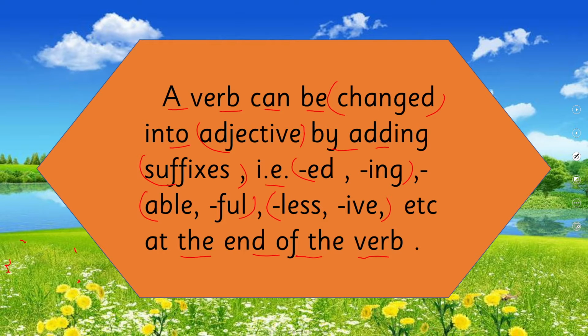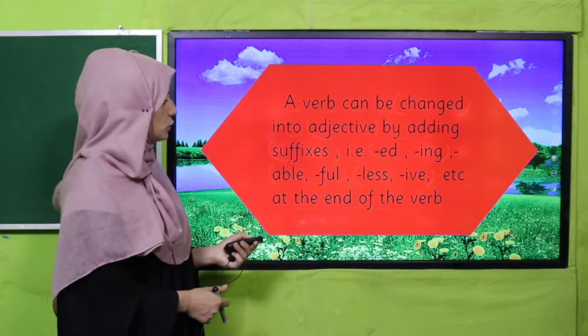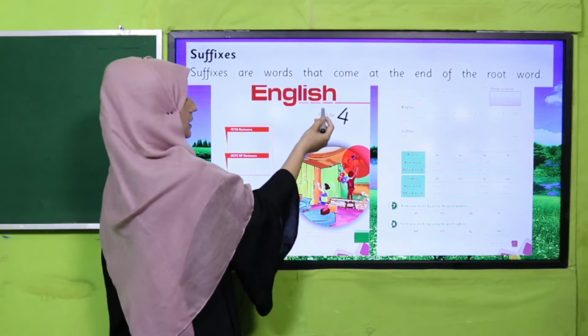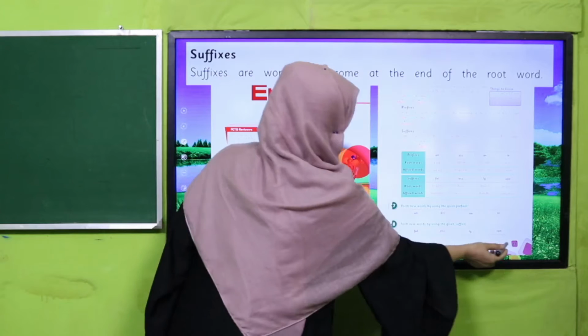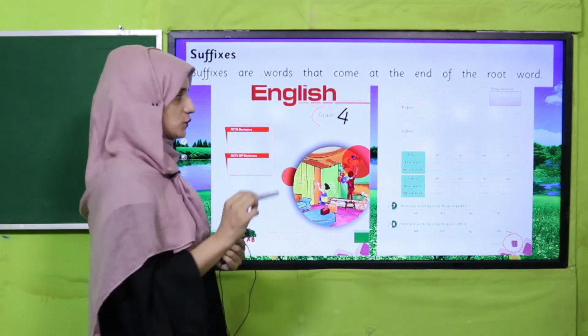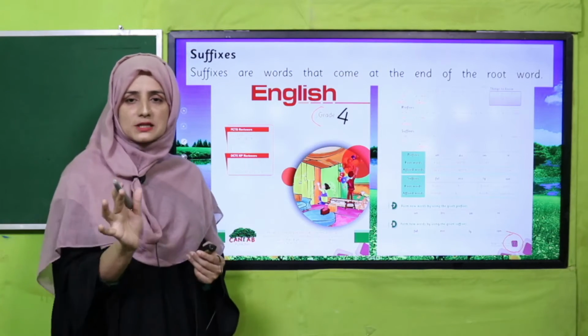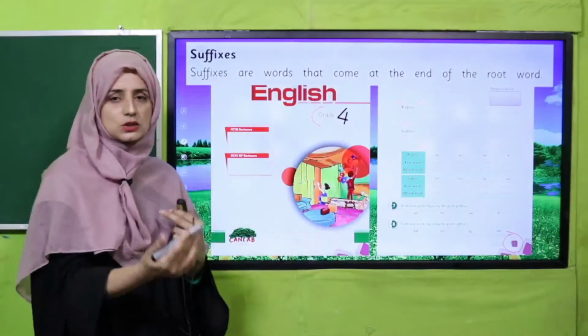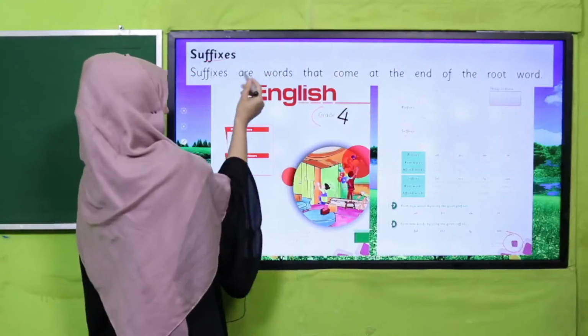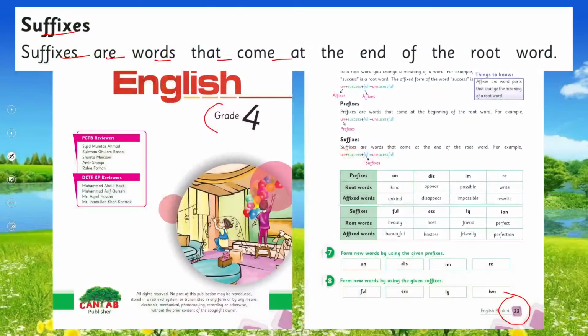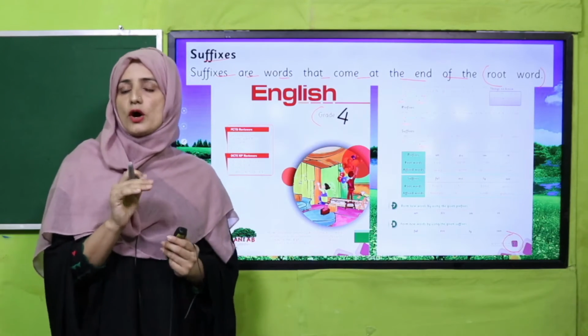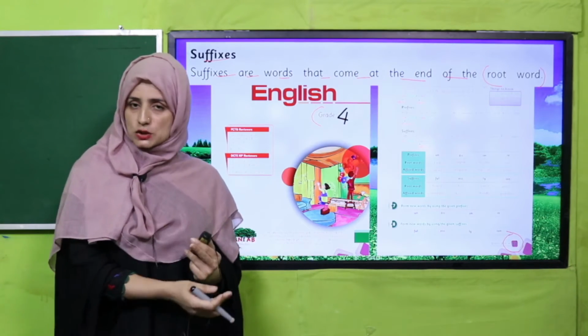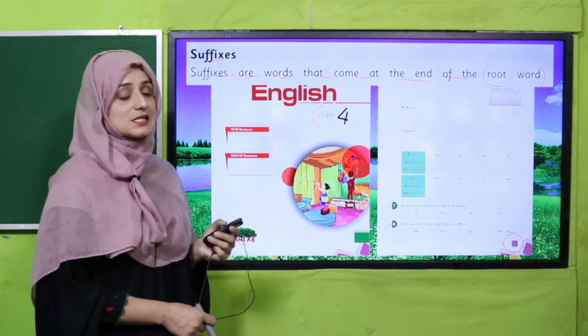We have already learned, my dear students, about suffixes. You can remember that in grade 4, on page number 33, we learned about prefixes and suffixes. So let's remind ourselves: what are suffixes? Suffixes are words that come at the end of the root word. When we want to change its nature according to parts of speech, we add suffixes.